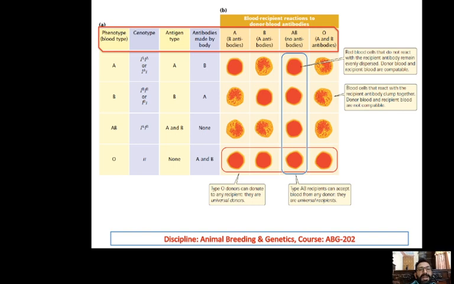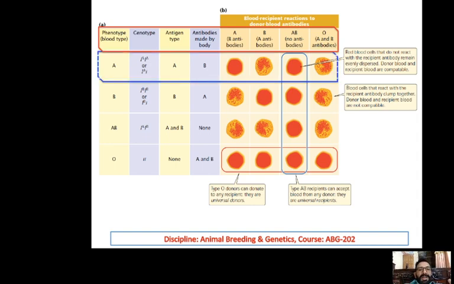Now, during cross matching, you check it and apply the B antibodies, and if the individual is A, then there would be no coagulation of the blood.